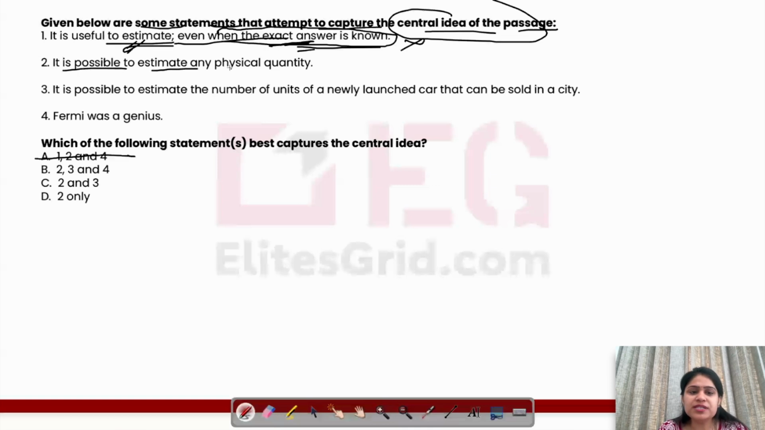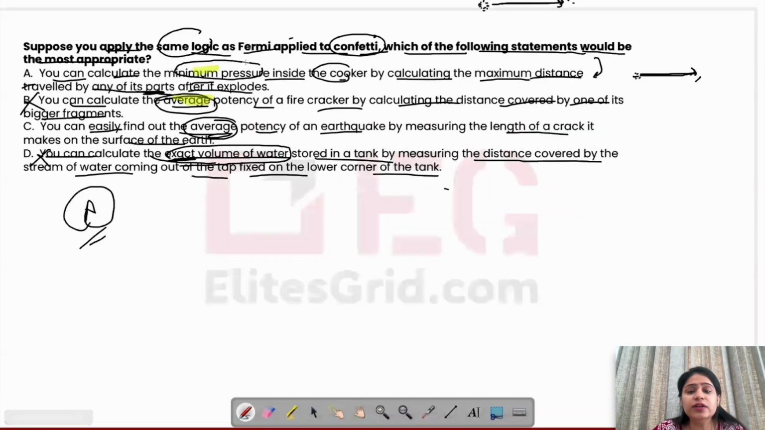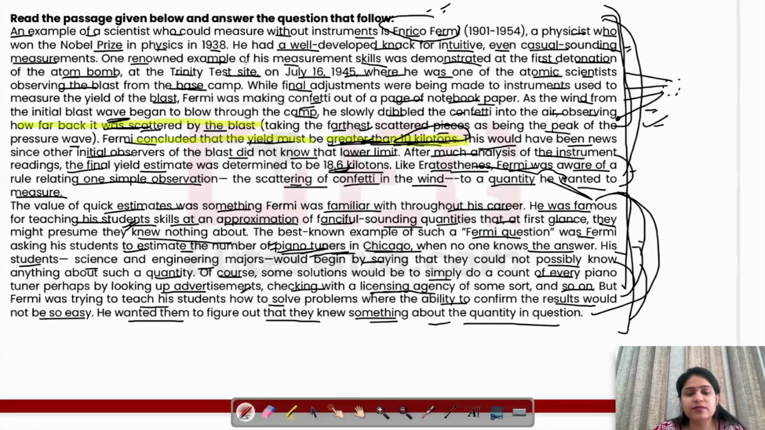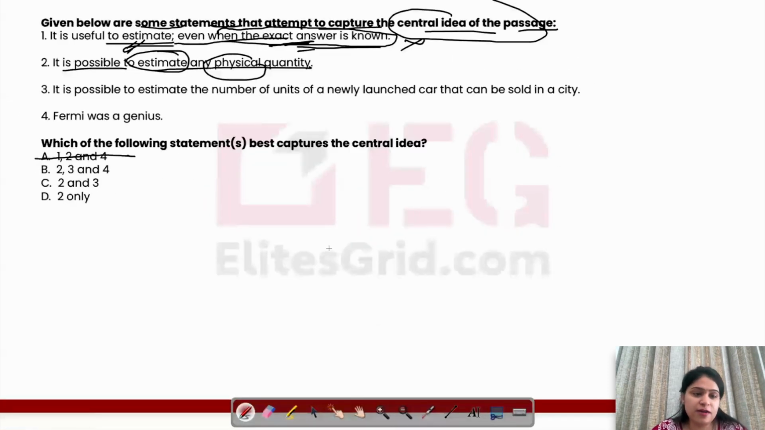It is possible to estimate any physical quantity. Yes, you can estimate anything physical, which is why they have given different examples, that you may not know the exact value, be it the yield of the atom or be it the piano tuner's number. But the thing is, we can make an effort to find the approximate or estimation. So 2 is all right. Anyway, 2 is there in all the options. So it is definitely correct.